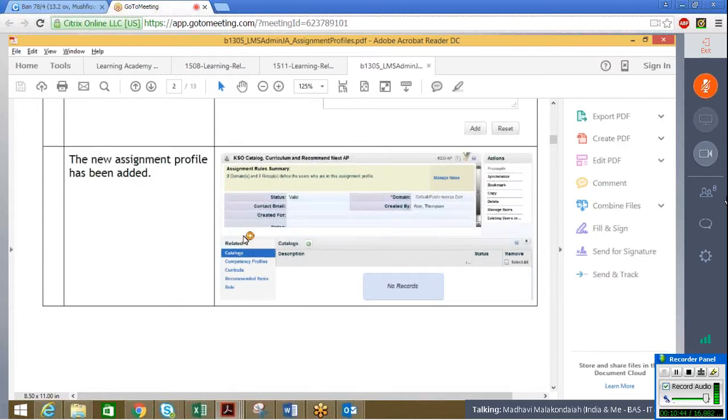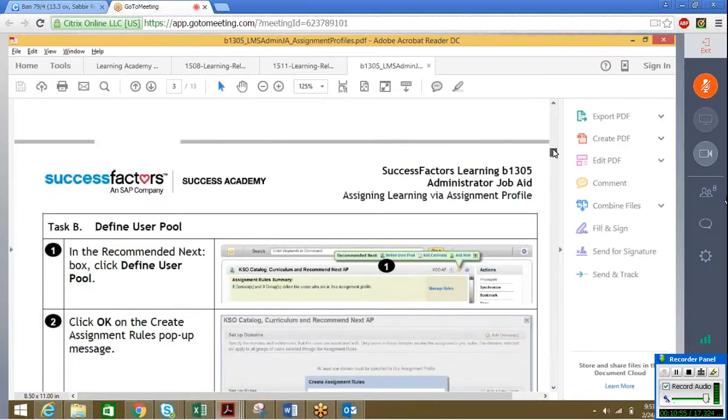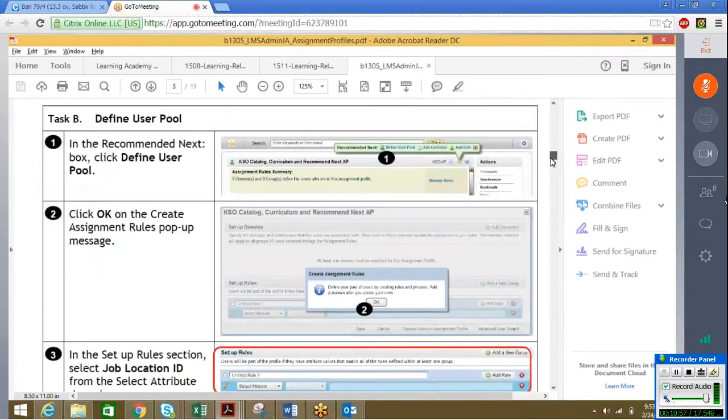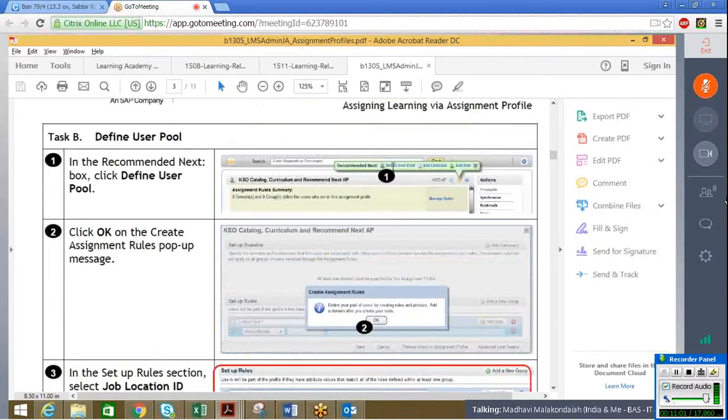Coming here, we know that this is the assignment profile that is created. This is called SAP curriculum and recommended next week. Coming back to the screen, here if you see, it is like define user pool or manage pool. You can select manage pool or define user pool. You will get into the same screen which we had created earlier.